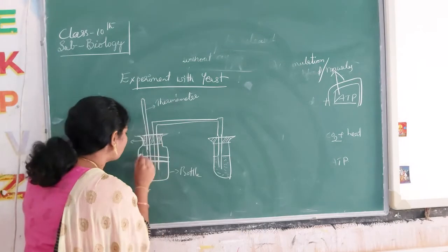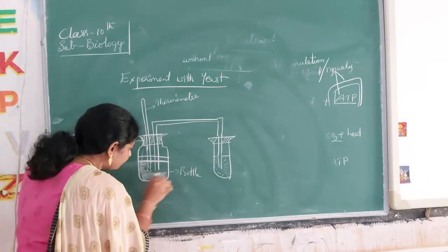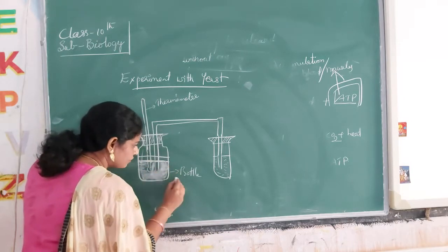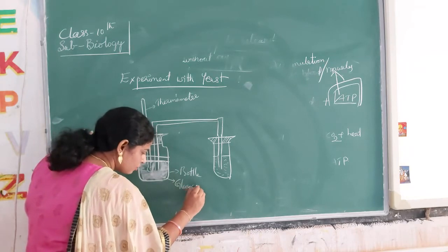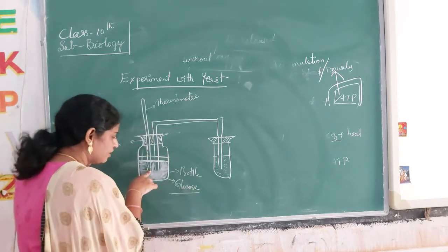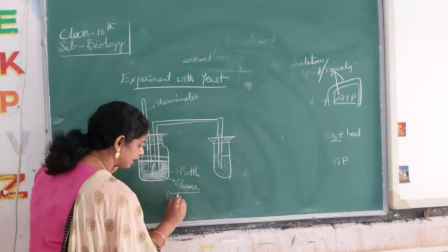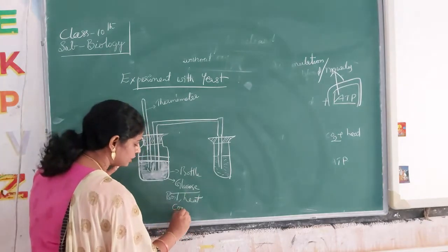In this bottle we are filling glucose. After filling it, we will boil or heat it, and cool it.